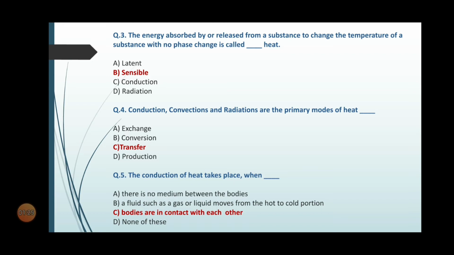Question number 4. Conduction, convection and radiation are the primary modes of heat dash. The options are option A exchange, option B conversion, option C transfer, option D production. The correct option is option C transfer.